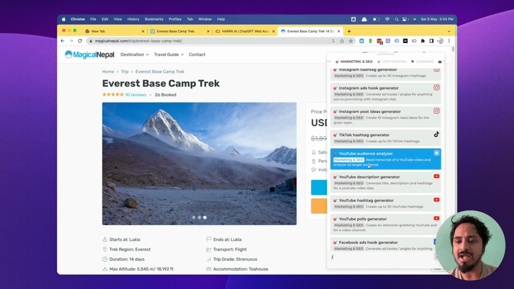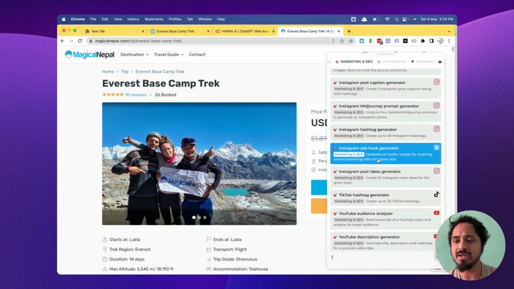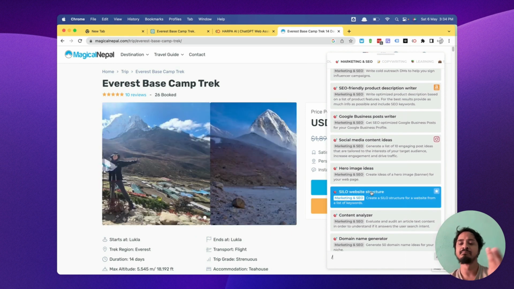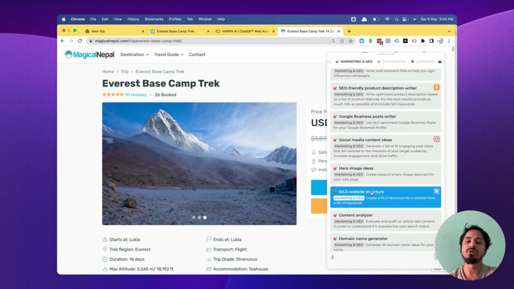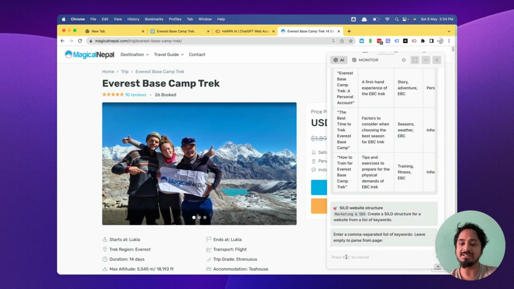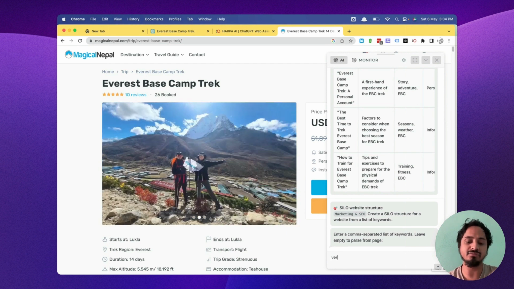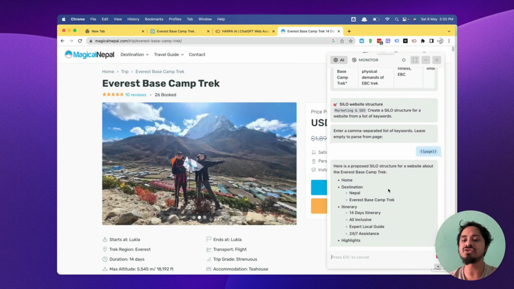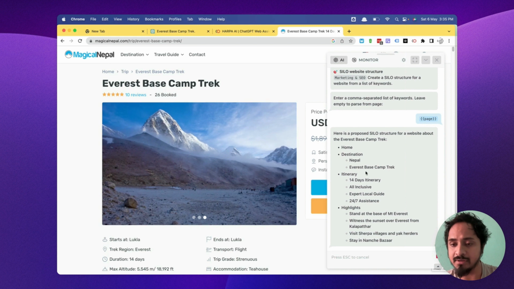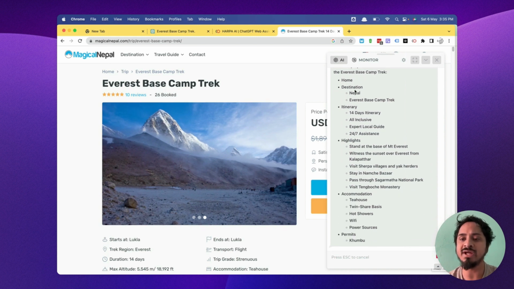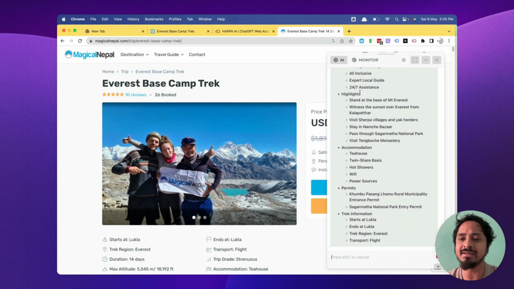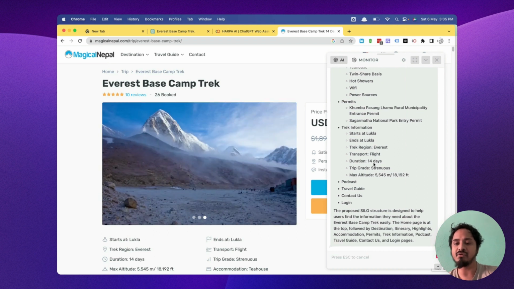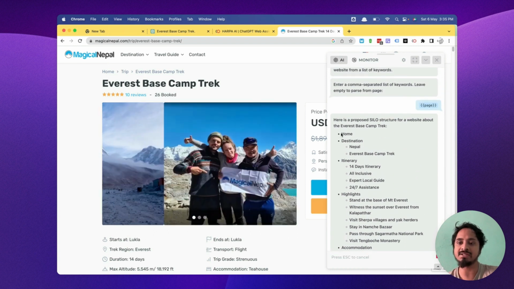Okay, so this is interesting, guys. TikTok hashtag audience analyzer is also there. Midjourney prompt generator is also there. Silo website structure. Let's just say if we want to build a new website from scratch, we can easily build a silo. Let's just say I want to make a silo. If I have to rank or make a silo structure on Everest base camp trek, here is the suggested silo. Home, destination Nepal and Everest Base Camp, itinerary, highlights, accommodation, permits, all sorts of information perfectly aligned and structured as website content.